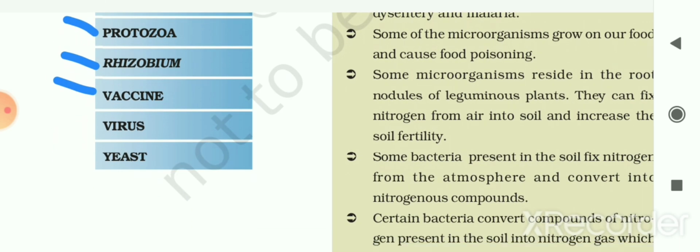The next is virus. So ultra microscopic obligatory intracellular parasites which reproduce only inside the living cells. These organisms are known as the virus. The next is yeast. So it is a unicellular fungi which is known as the yeast. So now let me start the exercise of this chapter.